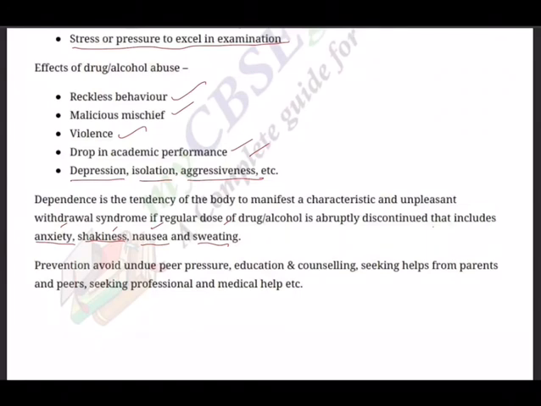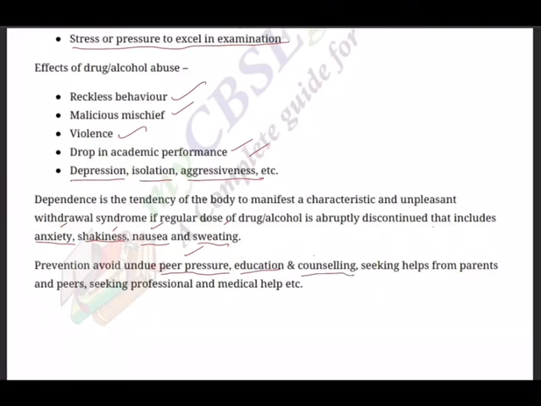Prevention. Avoid undue peer pressure. That's why de-stressing. We give a lot of importance to de-stressing. Of course, at the same time, the peer pressure should be on the positive side, to encourage the friends. Education, of course. That is the reason why these topics are included for you at this age.